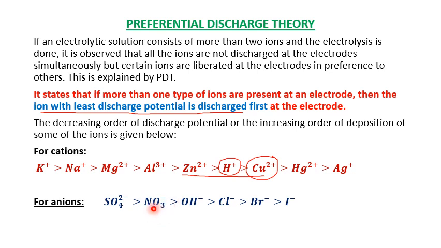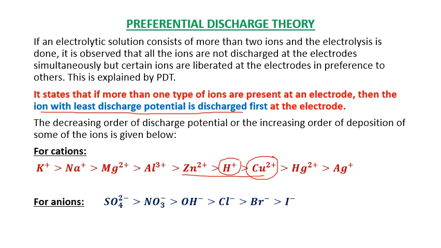If OH minus and Cl minus are present, the least one is discharged. This is the statement. All of you check this statement one more time: the ion with the least discharge potential is discharged first. Try to remember. I have been repeating.